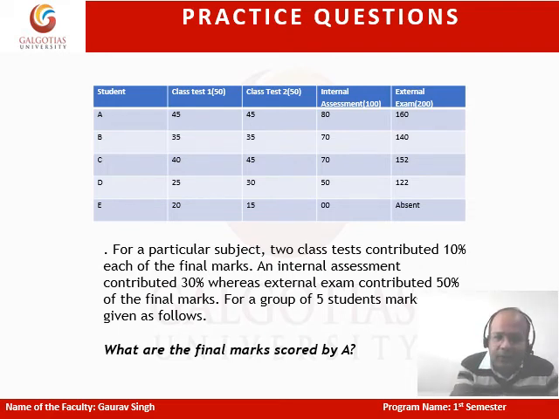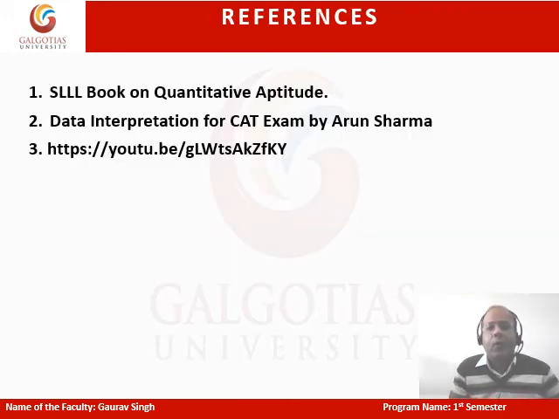Okay, as for the references, we have a book from SLLL, which has a quantitative aptitude section and an English section. Both the verbal sections are there, and it is a very useful book.